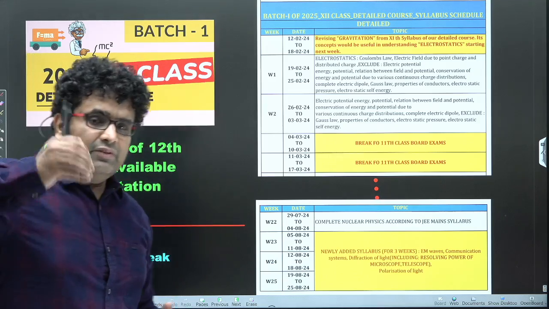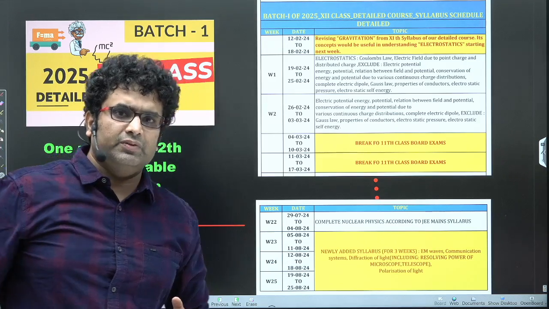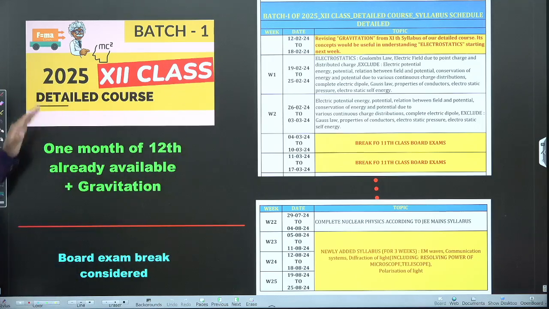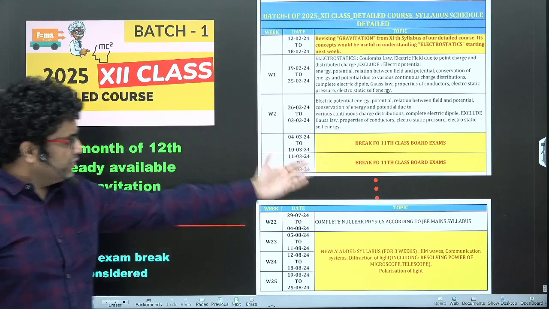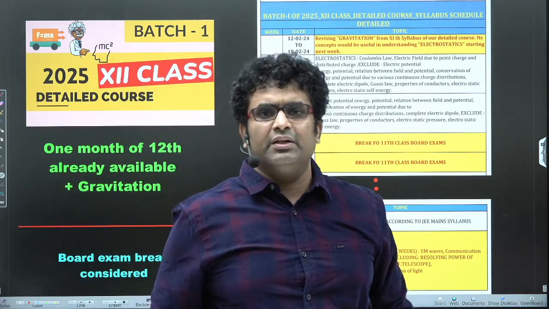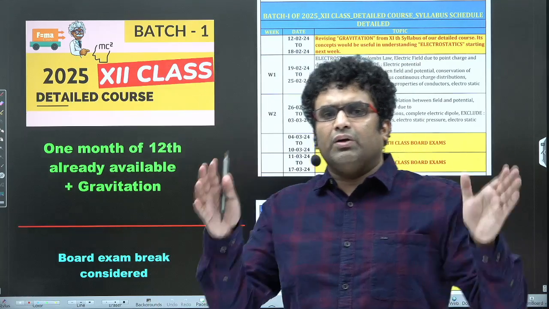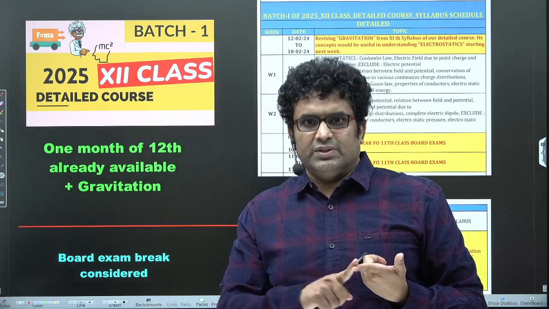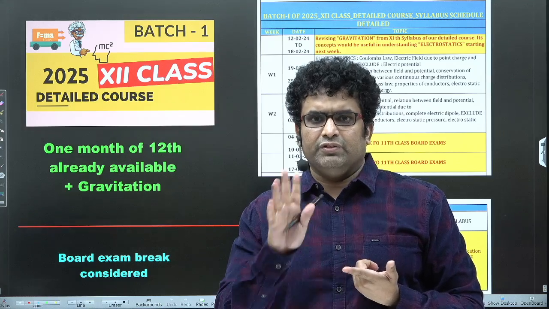But after that, every week, week by week syllabus will be put up. And already gravitation is also posted, so that you can take the 12th, and board exam break already is considered. You can adjust that break in such a way, by the end of March, everyone on the platform have already availed the early bird offer, which will last up till February 14th or first 50 students.